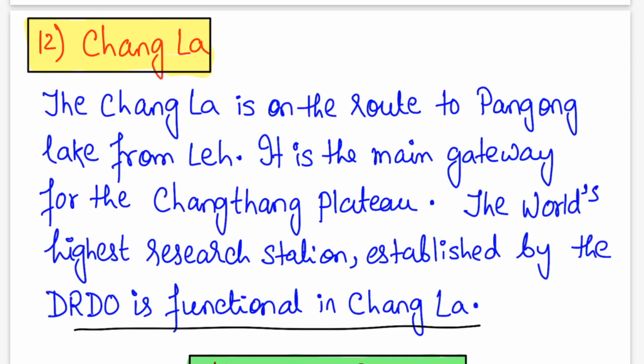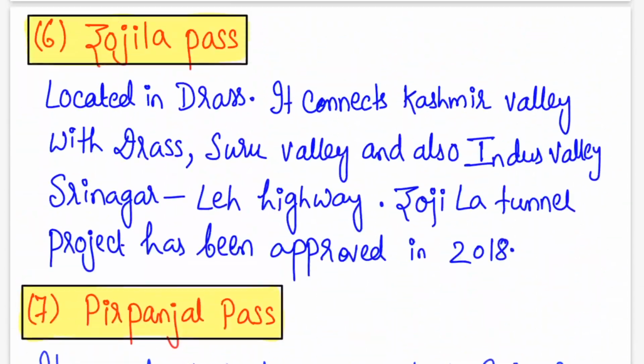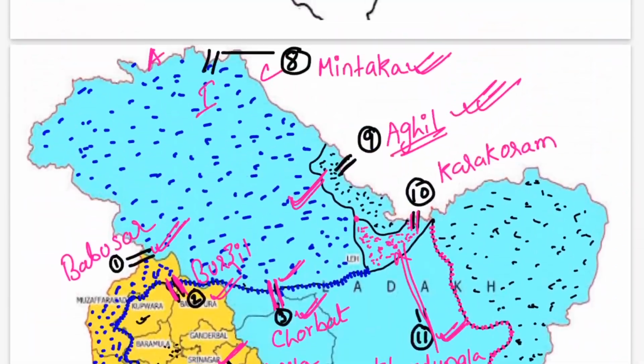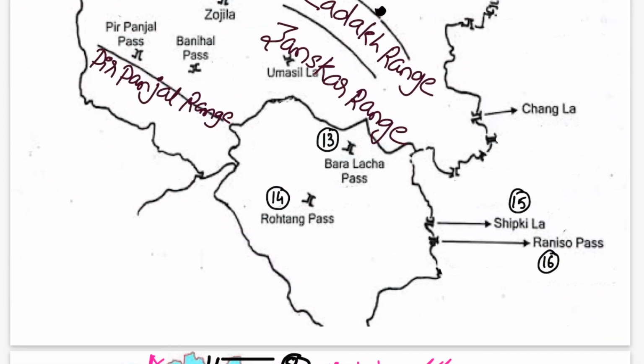Now we move on to the Himachal Pradesh section. In the Himachal Pradesh section there are not many important passes, but two or three. The first pass is Baralacha La. It is present on the borders of Himachal Pradesh and Ladakh. Two main rivers, the Chandra and the Bhaga, originate from this area. They become Chandrabhaga and later they become Chenab.